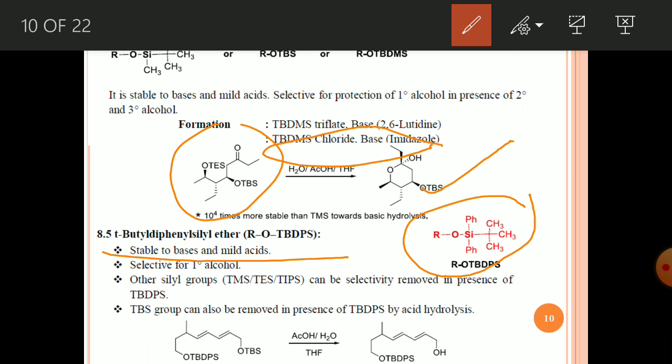Here the TBS group can also be removed in the presence of TB-DPS by acid hydrolysis. That means if both TBS and TB-DPS groups are present in the molecule, you can selectively remove the TBS group in the presence of TB-DPS. It means TB-DPS is more stable than TBS under these acidic conditions.